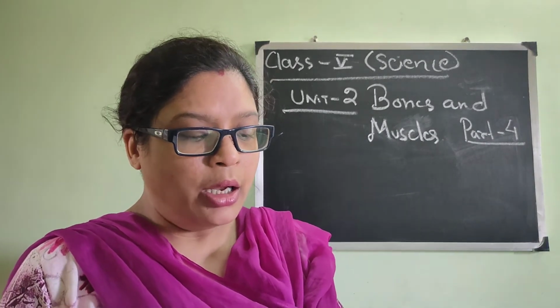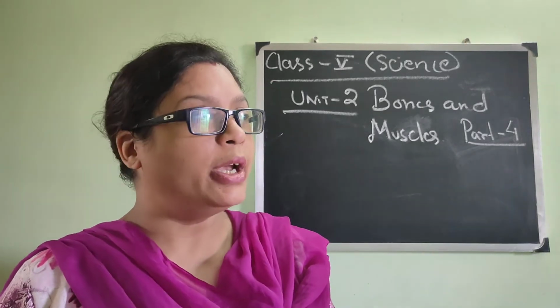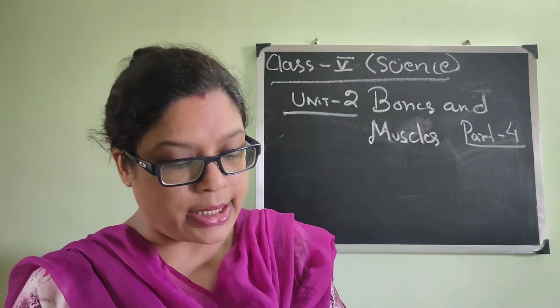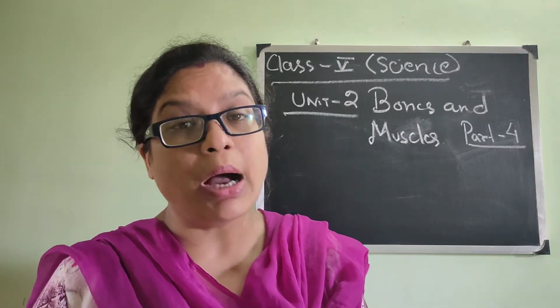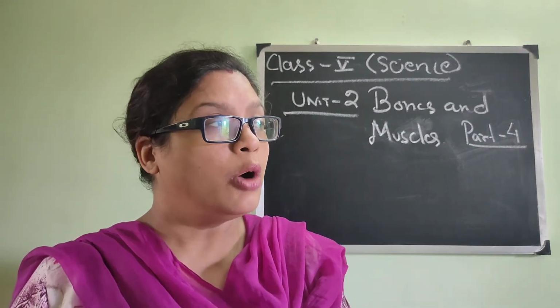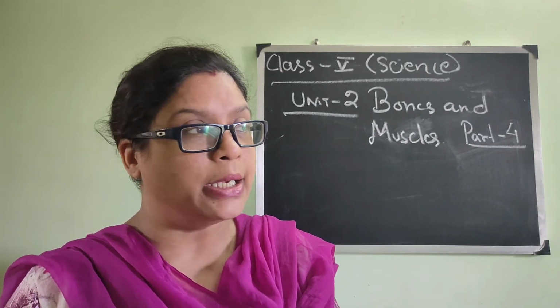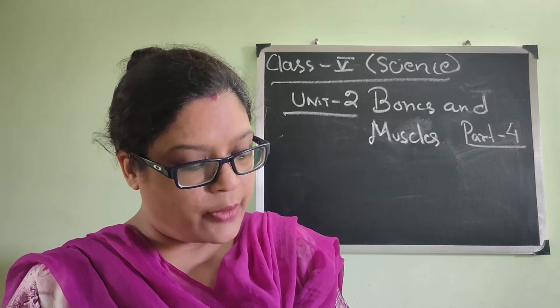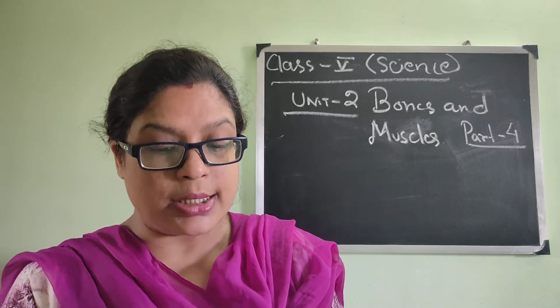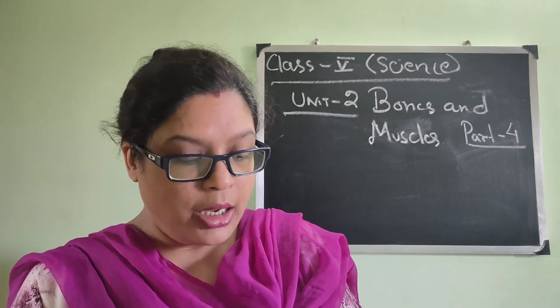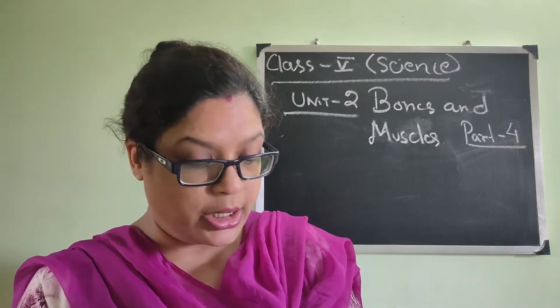Till now we have read about different organs and different parts of our body and different organ systems, as well as different parts of the skeleton, how many bones there are, and what types of bones we get in different parts of the skeleton. Today we are going to start with different types of joints. This is very important because a long question can come from here. You are going to get everything in the video.